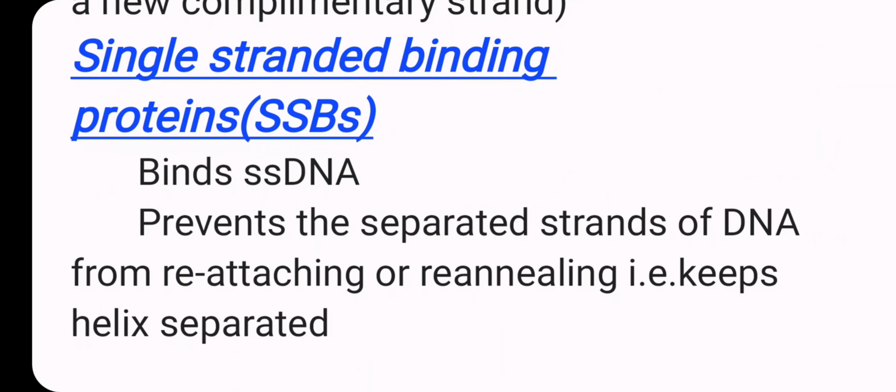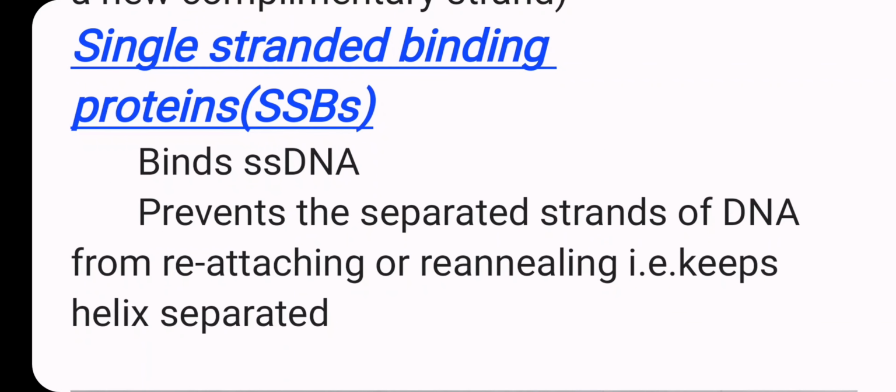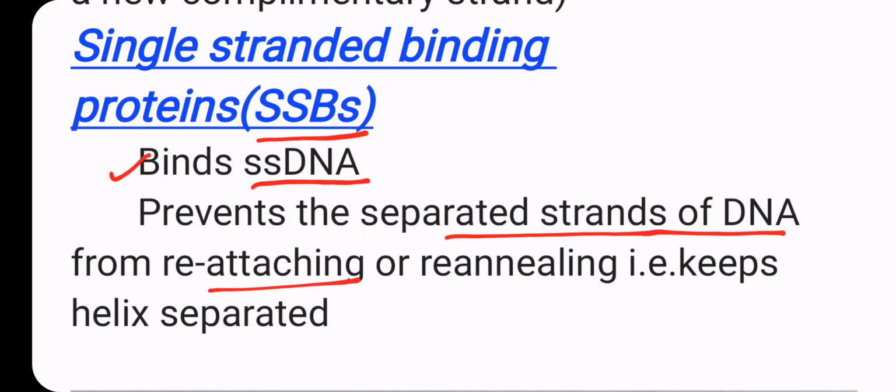Next one is the single-stranded binding protein, SSBs. It binds the single-stranded DNA and prevents the separated strands of the DNA from reattaching or reannealing. That means it keeps the helix separated.